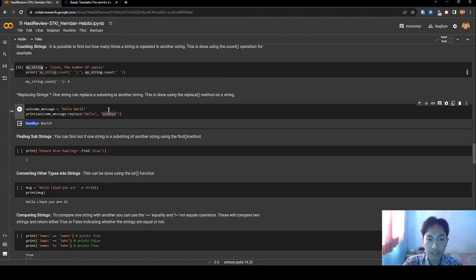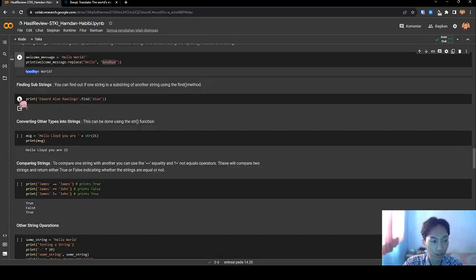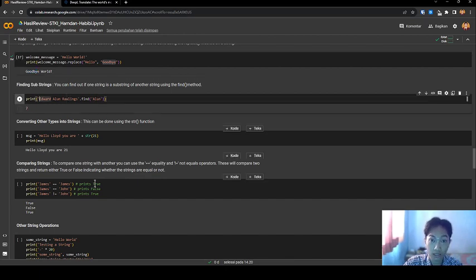And next, finding a substring. You can find out if one string is a substring of another string using the find method. Let's see. I have J. K. Rowling printed. I find Rowling. The result, the index is 7: 0, 1, 2, 3, 4, 5, 6, 7.